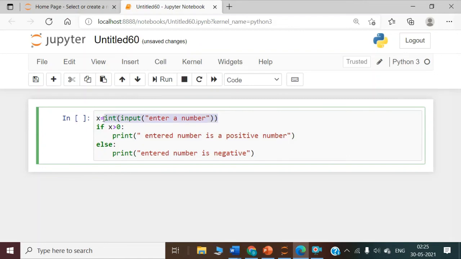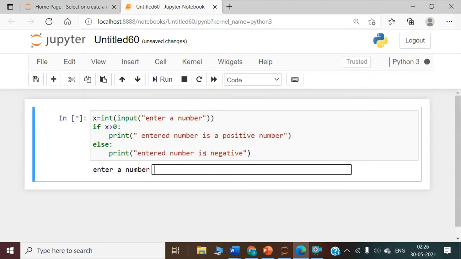The user will enter a number and that number would be saved in variable x. I will check whether this number is greater than 0 or not. If the number is greater than 0, that means the condition evaluates to be true. Then what happens? If the condition is true, the body of if is executed. And if this condition evaluates to be false, then the body of if will not be executed and the body of else would be executed.